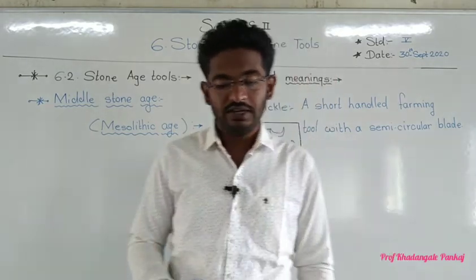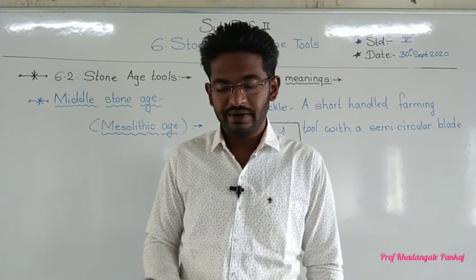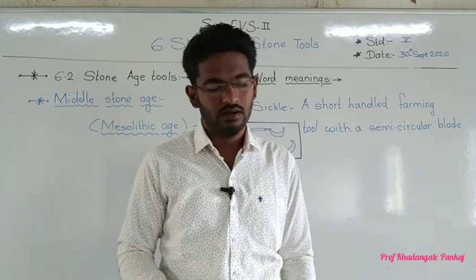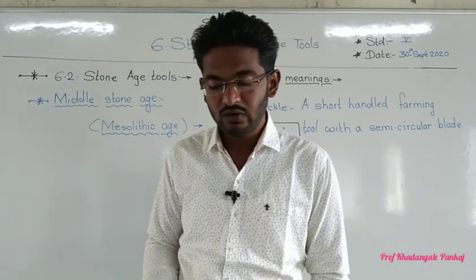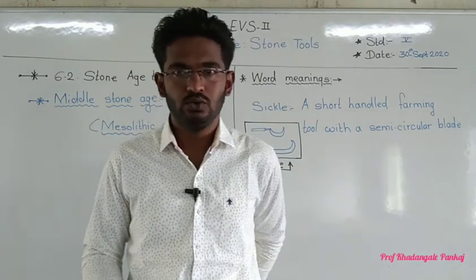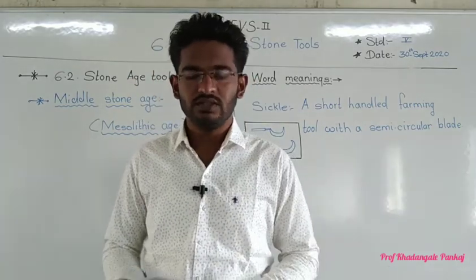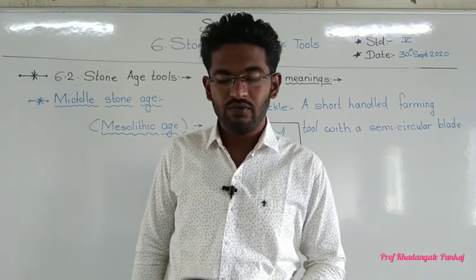Taking all these into account, it appears that Homo sapiens now needed several different types of tools. They needed tools that were light in weight and durable.